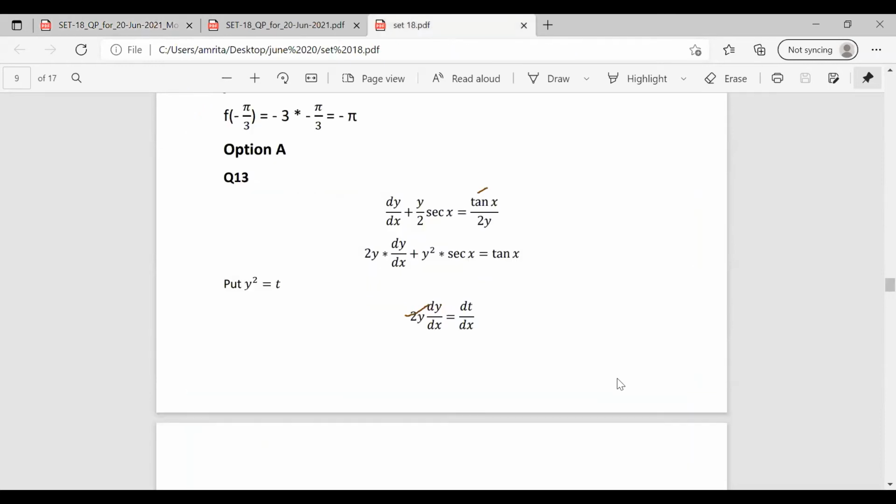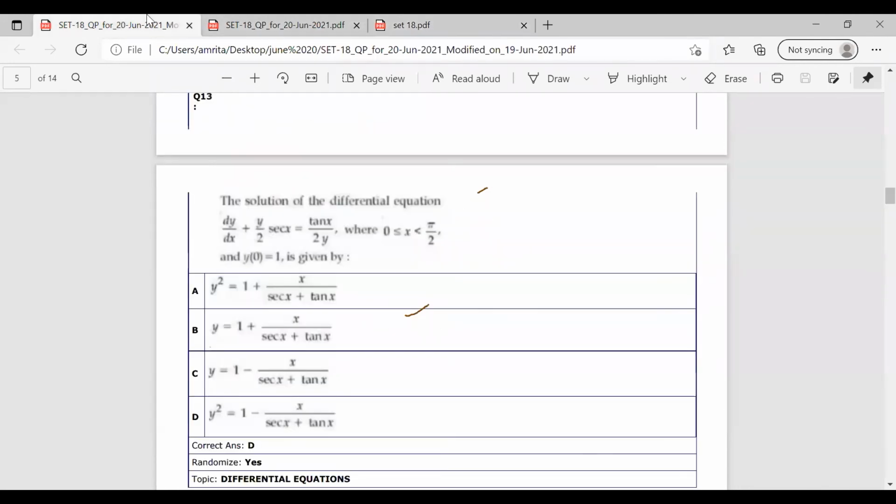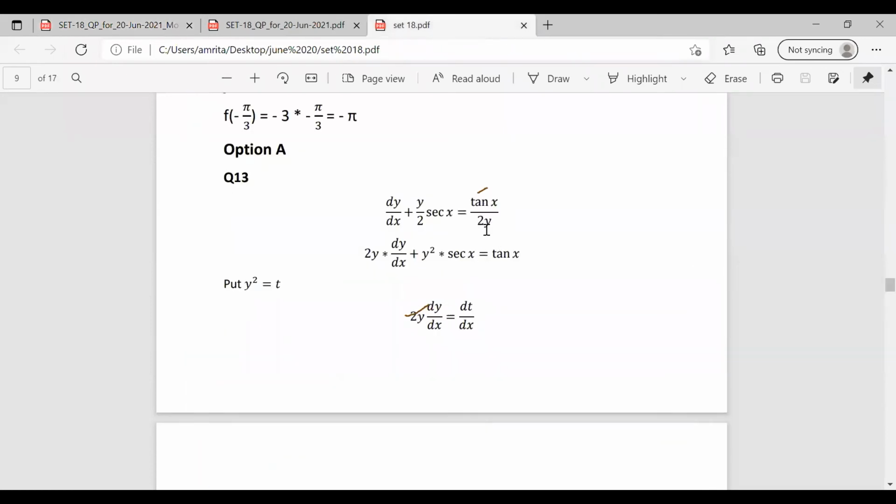Now let's see how we can solve this. We have dy by dx plus y by 2 sec x equal to tan x by 2y. This is the question. What we are going to do is take this 2y to the left side. We can rearrange it as 2y into dy by dx plus 2y into y by 2 sec x. The 2 gets cancelled and it becomes y square sec x equal to tan x.